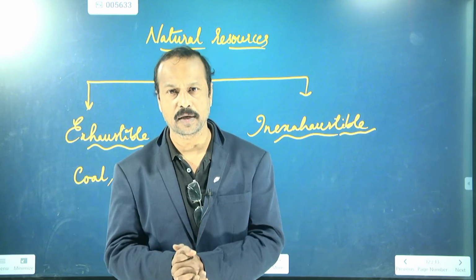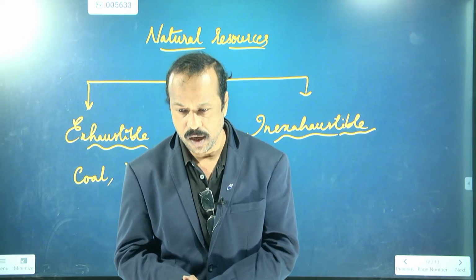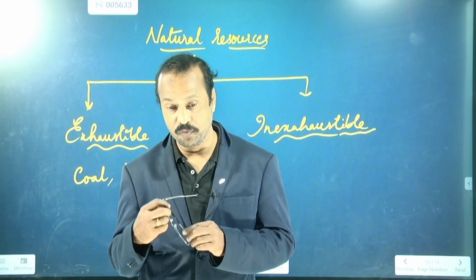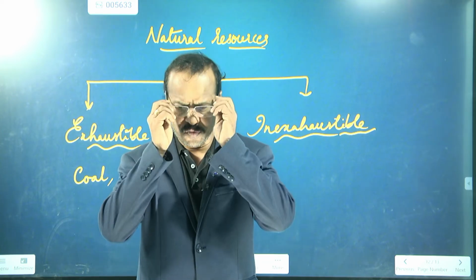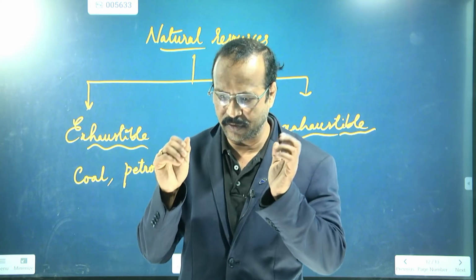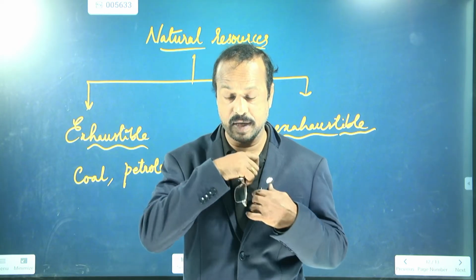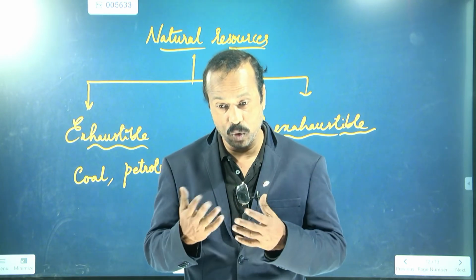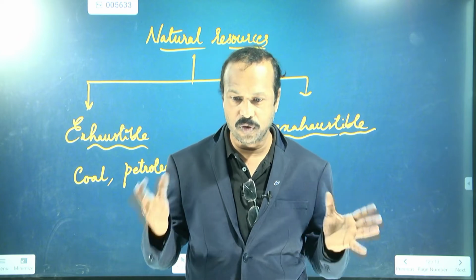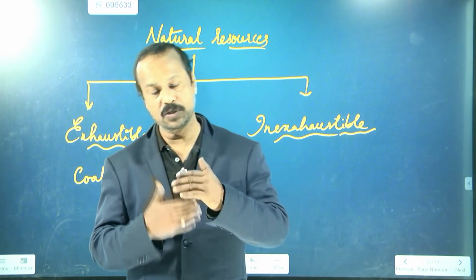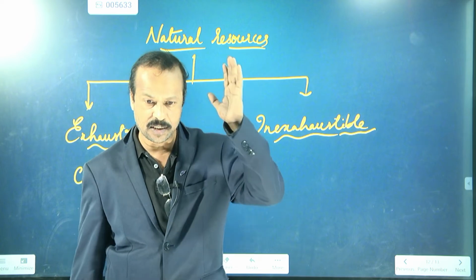Almost throughout the world, 70 to 80% of energy is prepared from coal. From where are they preparing it? From coal only. Electricity is generated from coal only. So a lot of coal is there under the earth.